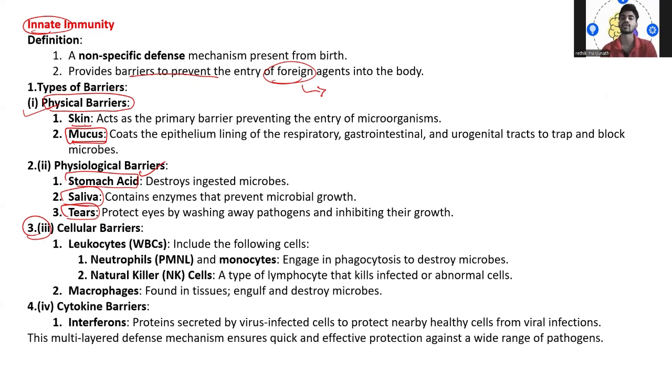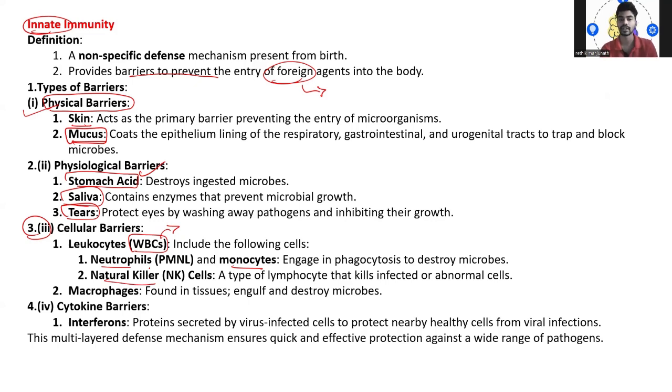They also prevent or destroy the pathogens, like leukocytes. We have WBC cells, white blood cells, which we normally call leukocytes. Then neutrophils and monocytes, then natural killer cells. So what are these? They actually come under the WBC cells. So neutrophils, monocytes, and natural killer cells come under the WBC cells.